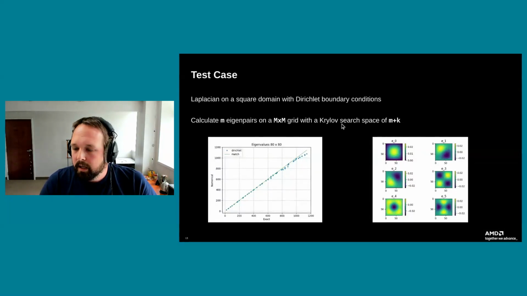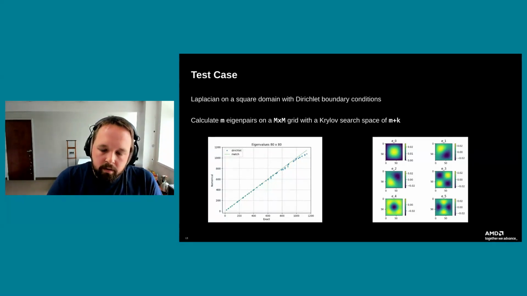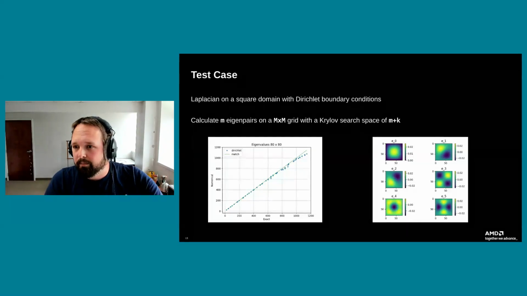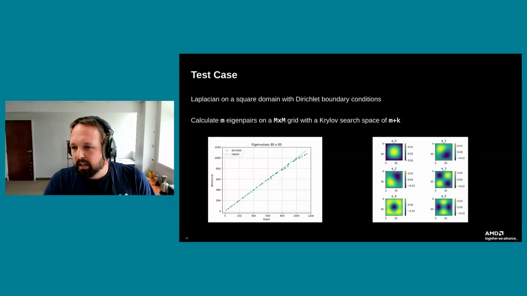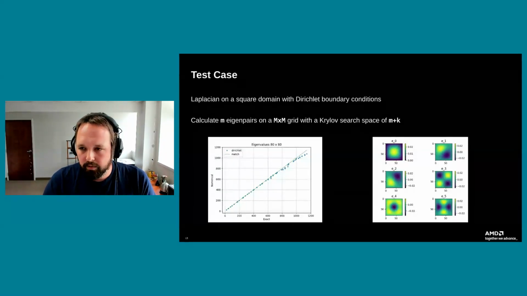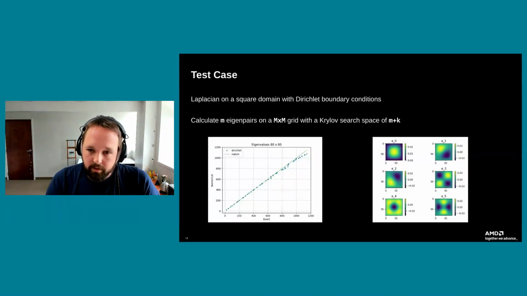And the other little trick with this method is that if you want to find m eigenpairs, you need to have a search space that's slightly larger than m. So we're going to have what's called a Krylov search space of m plus k. K is typically only like 10 or 15. For example, if I'm looking for 100 eigenpairs, I would probably have 110 or 115 vectors in that search space. Down at the bottom, I'm showing two plots. On the left, I'm showing an example of some of the results from a very coarse resolution setup that we had, just part of the verification process in case you're interested.